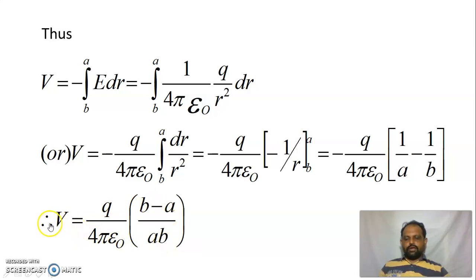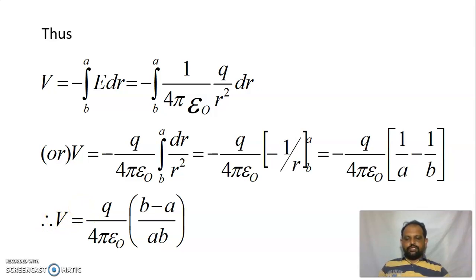So now we have got the potential difference between the two spheres. But here our aim is to find the capacitance of the isolated spherical surface. Isolated means we have to take a single sphere.